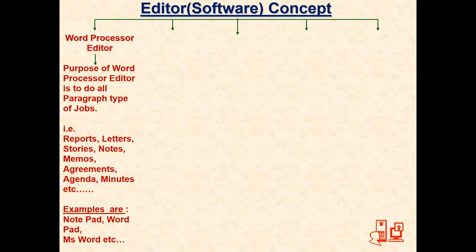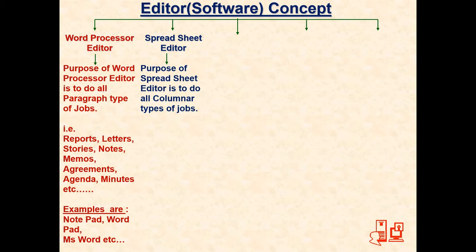Then what will I have for anything that is in tabular form, which is columnar? So a new invention was made, the spreadsheet editor. The purpose was to do all columnar types of job, anything in the form of rows and columns. What is in the form of rows and columns? You have tables, sheets, statements, charts, figures, registers.